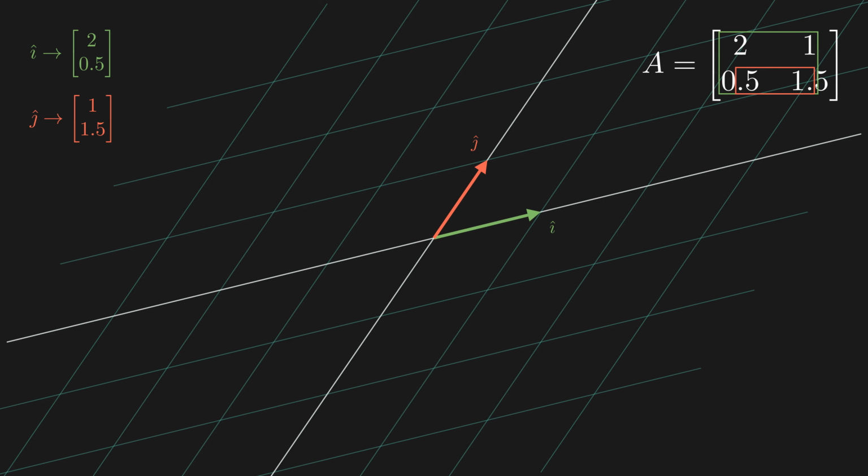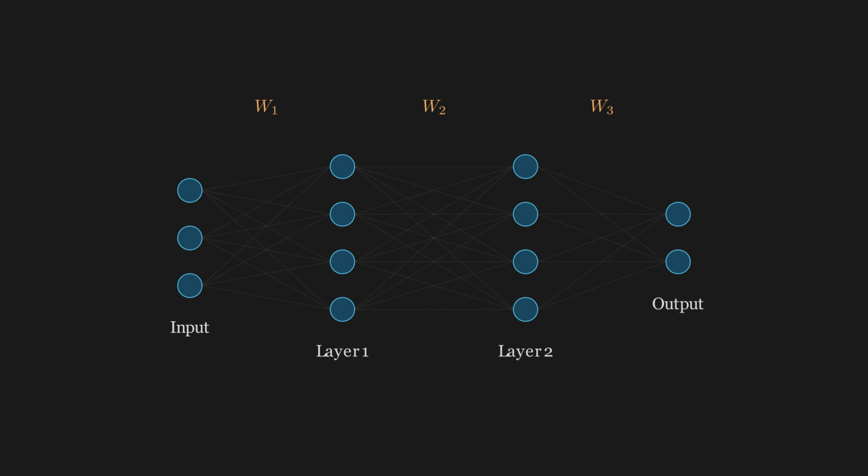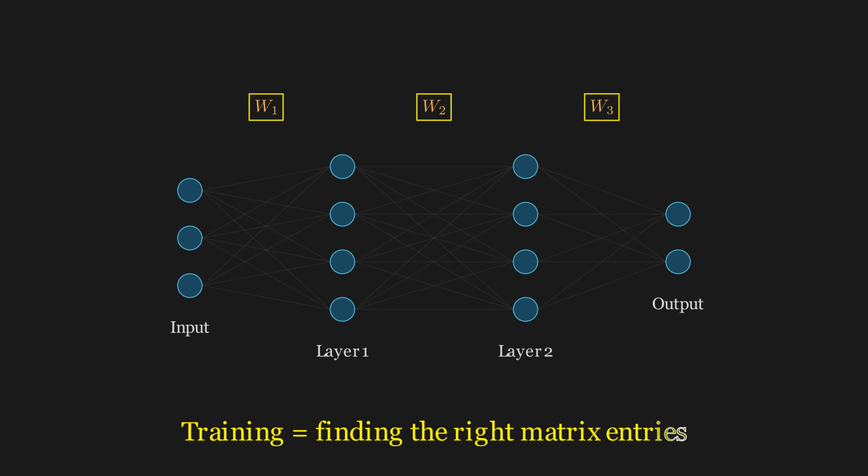Here's the beautiful insight. See these 2 arrows? The green one, i hat, and the red one, j hat? They started at 1, 0, and 0, 1. After the transformation, i hat landed at 2, 0.5, and j hat landed at 1, 1.5. Those are exactly the columns of our matrix. The matrix tells you where the basis vectors land, and that determines everything. In a neural network, every single layer multiplies the input vector by a matrix. Training the network means finding the right numbers to put inside these matrices. That's it. That's what AI training really is.